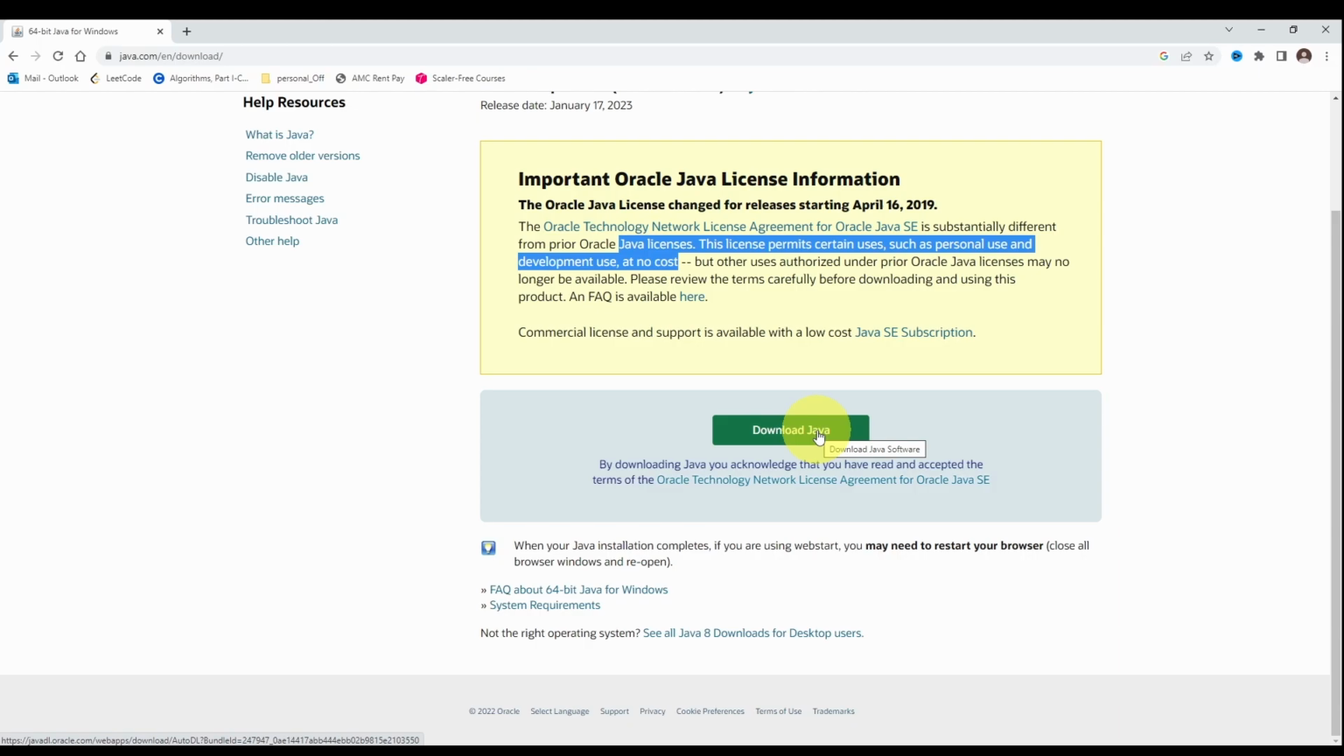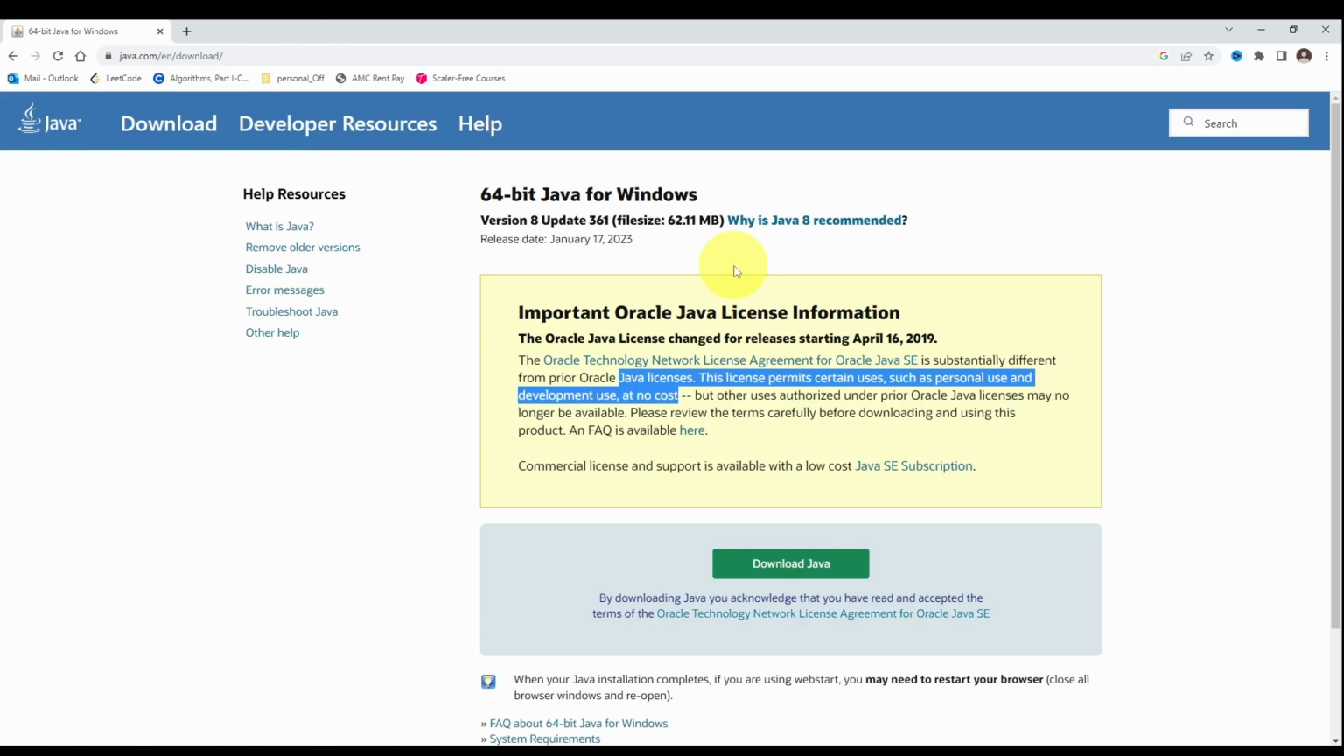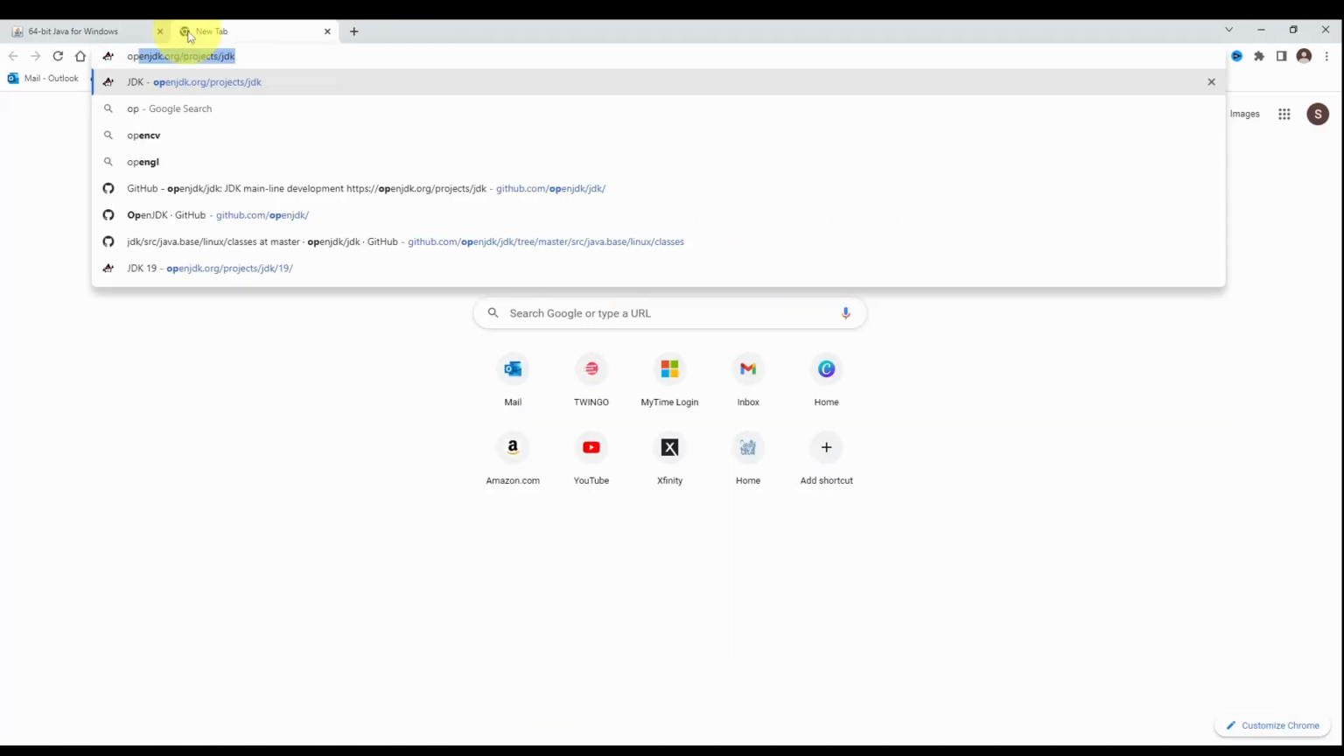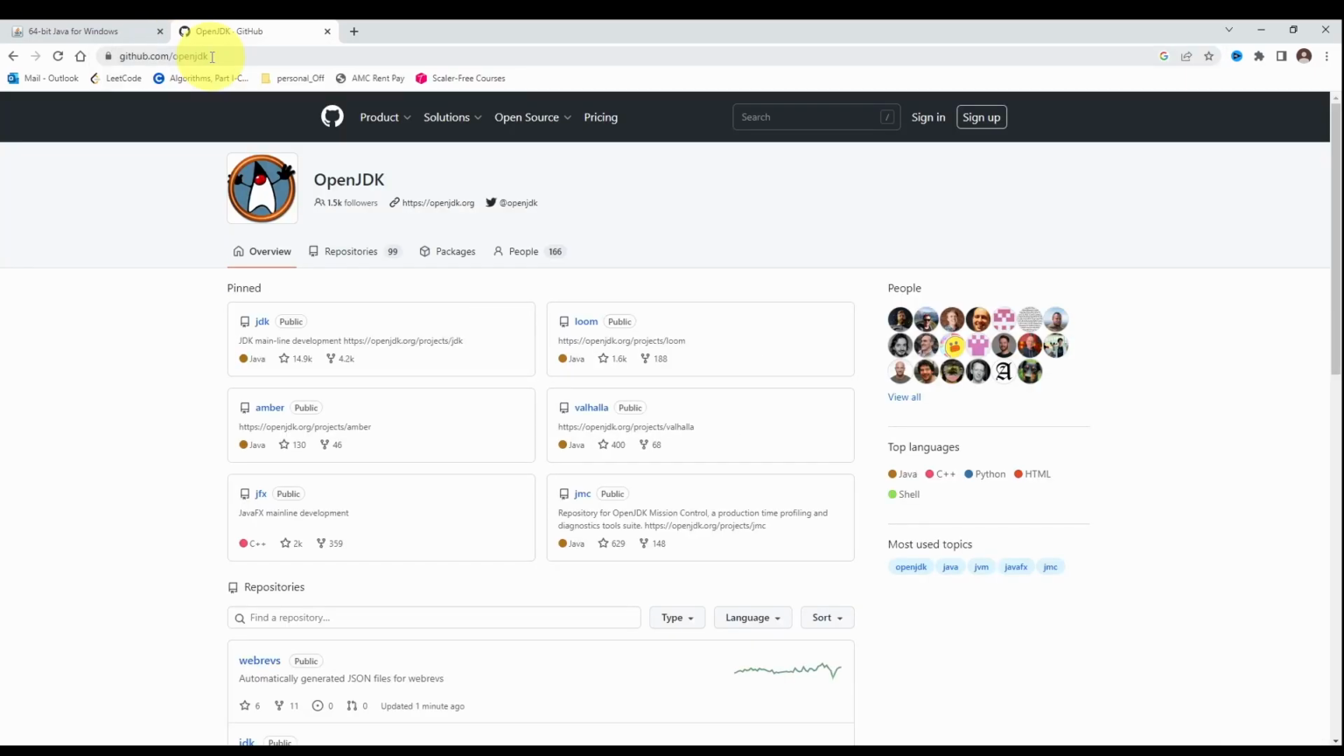Then you can go ahead and download and install, right? We already have a video about how to download and install Java 19. So now it's clear that Java is open source software. Okay, where can we see the Java source code? Type github.com/openjdk, then you will land on this page.